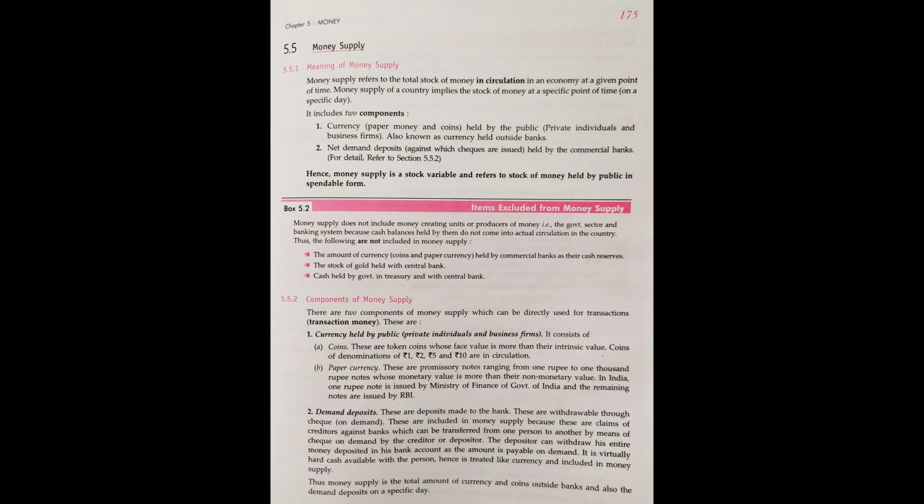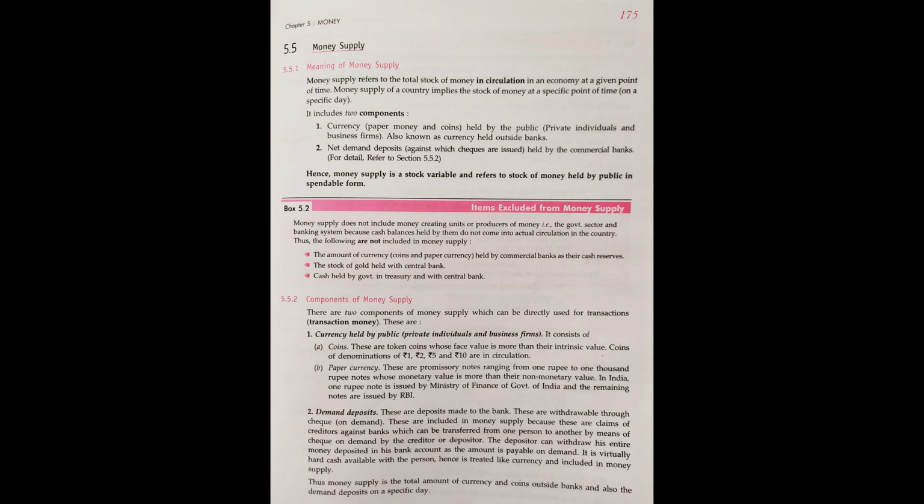All those currencies which we have, whether in our home, in our pocket, or in the bank account, come under the money supply. And the second was demand deposits, right? Demand deposits means whatever we have deposited into the bank will also be called money supply.